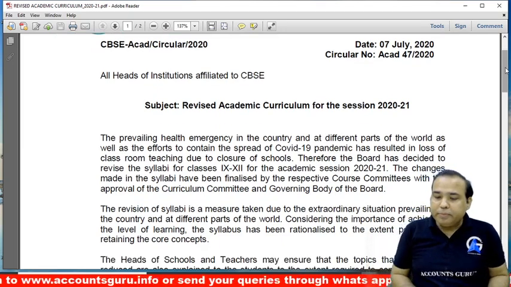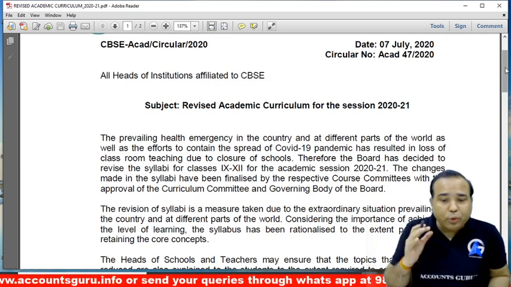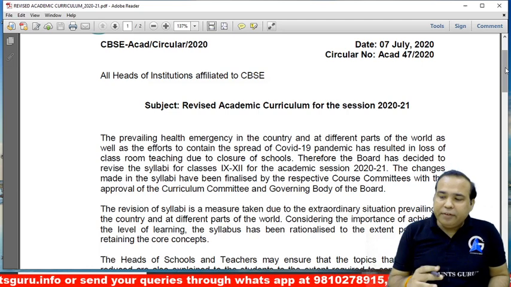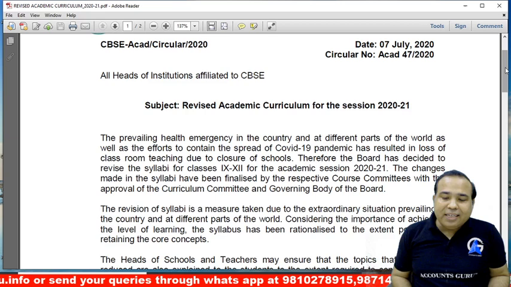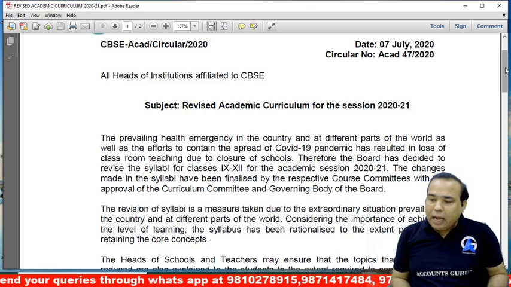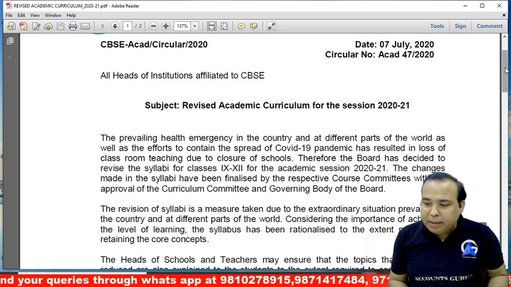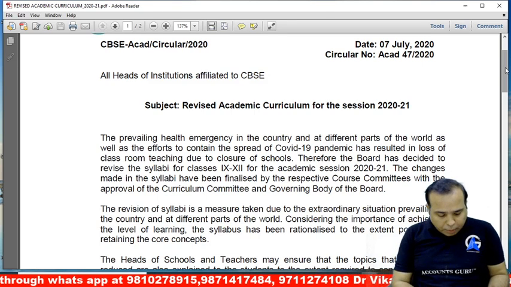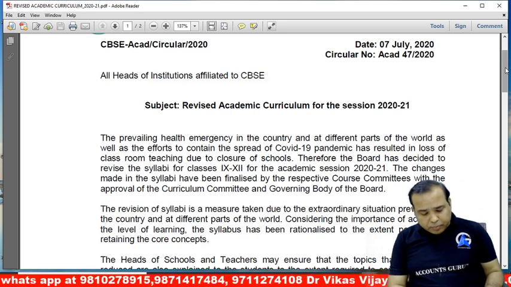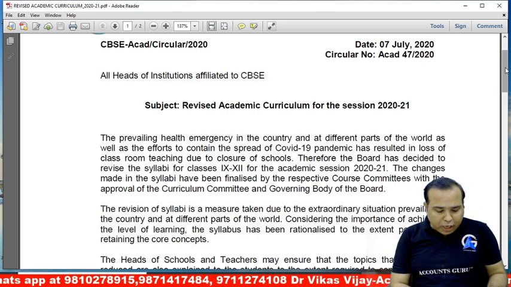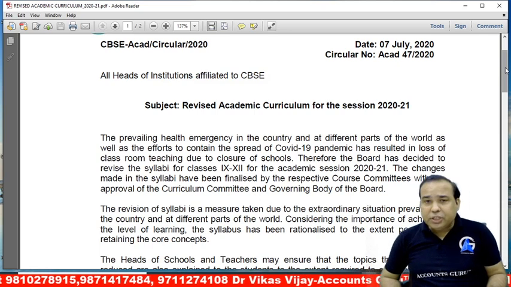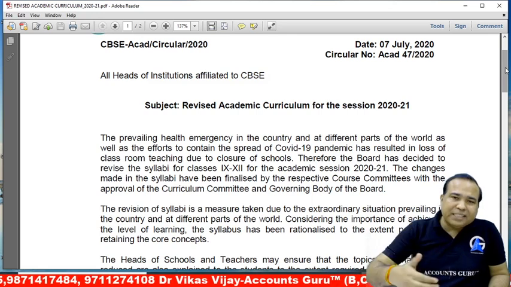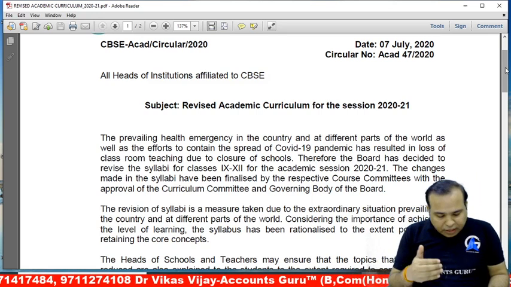session 2021. As CBSE has taken into consideration the prevailing health emergency in the country and different parts of the world, as well as the efforts to contain the spread of COVID-19 epidemic, has resulted in loss of classroom teaching. And you all know, latest जो अभी इंफॉर्मेशन आ रही है बच्चों के साथ भी कि सर बहुत मुश्किल हो रहा है ऑनलाइन में पढ़ना. Even teachers, they have said sir, it's very difficult. It's becoming difficult because as we are going on progressing with the chapters, we are facing problem in certain chapters.